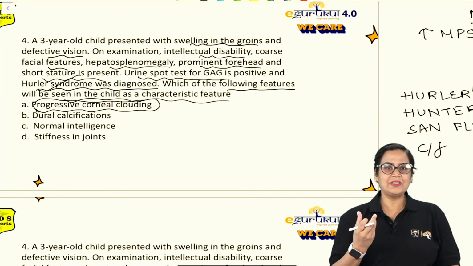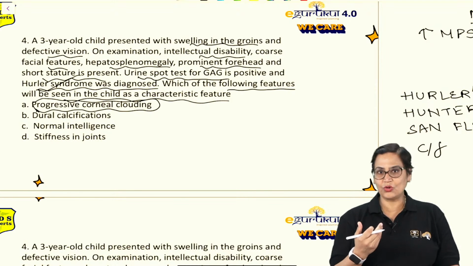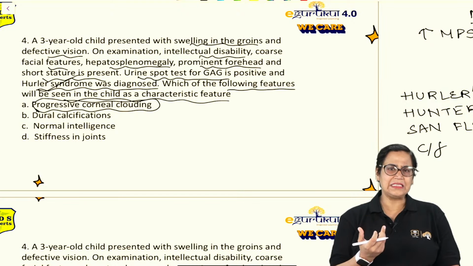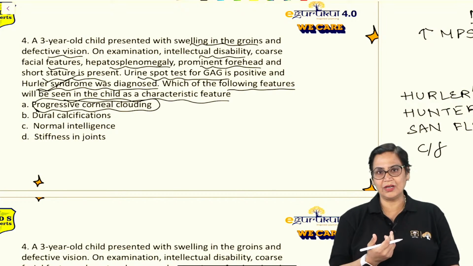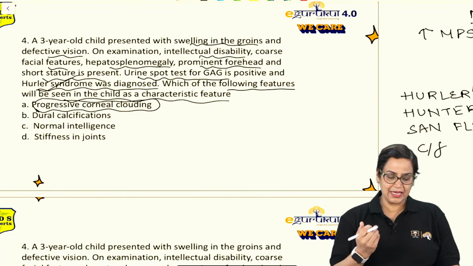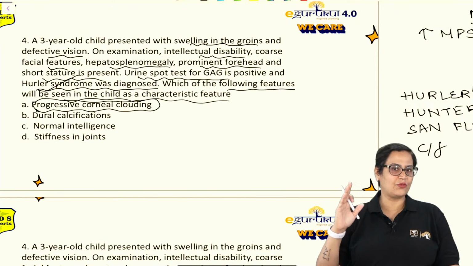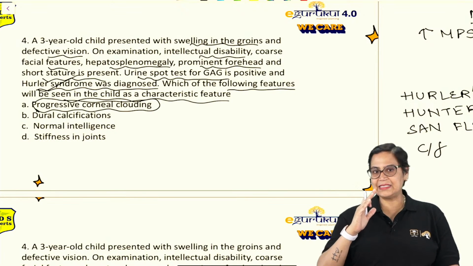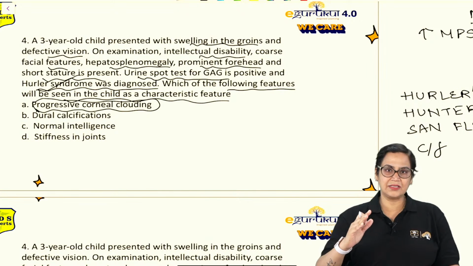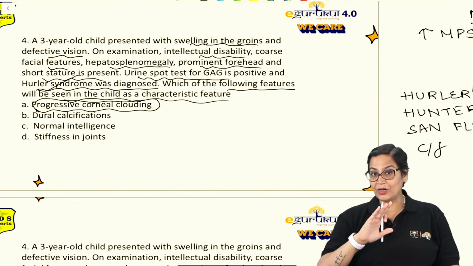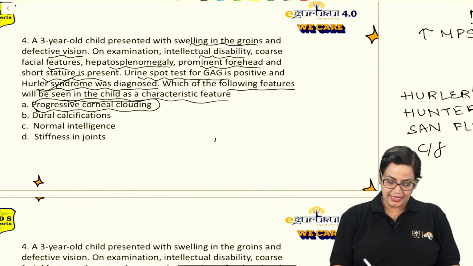If you try to make mnemonics on your own, this subject will be a very easy one, because for enzymes and all, you can make the mnemonics as per your suitability. So in mucopolysaccharidosis, remember one mnemonic, Sam goes for hunting. In Sanfilippo syndrome and in Hunter syndrome, the vision will be altogether clear. Is it clear? So the answer is A.